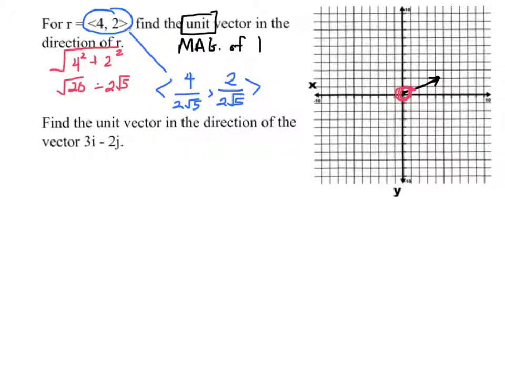We've kept the direction the same. We've divided each thing by the same amount, so we've kept a similar path, at least a parallel path. If I were to now square this, I'd have 16 twentieths, and I'd have 4 twentieths. Well, 16 twentieths plus 4 twentieths is 1.